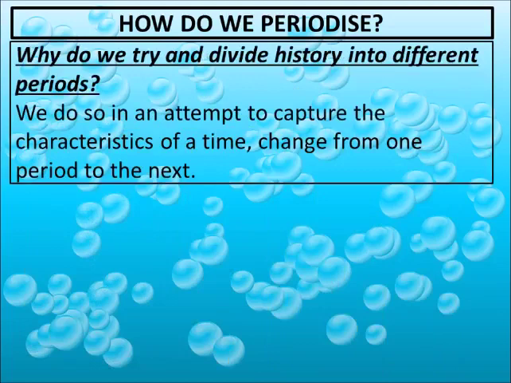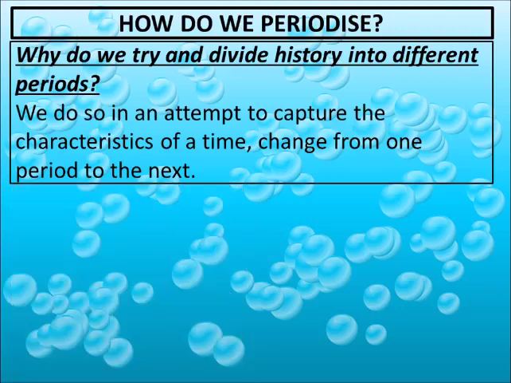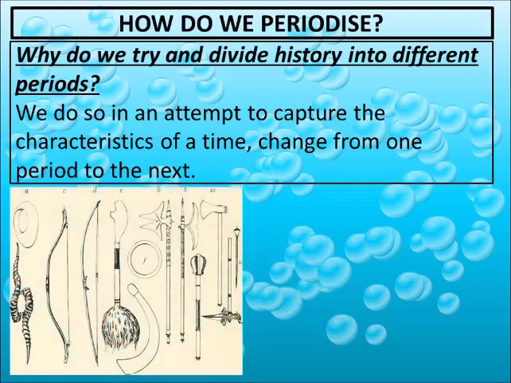Why do we try and divide history into different periods? We do so in an attempt to capture the characteristics of a time and the change from one period to the next. Suppose this is one picture. When I ask you to relate it with one period, the answer that comes to your mind is that these instruments, these weapons belong to the ancient period. So the ancient period is a category. We have periodized it, saying that a few things happened only in the ancient period.